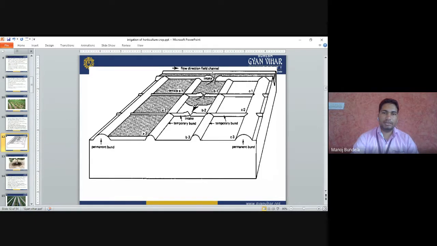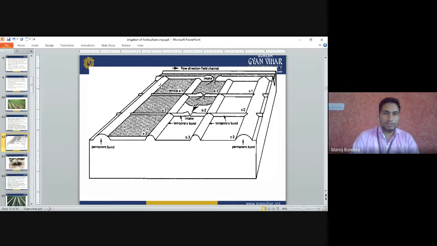And this is the intake of water. From this, the water will supply. From this, the first bed, the water will apply first carry, second carry, and third carry. So like this, we have to apply the water. So this is the permanent bund. This permanent bund we have to make from both sides of the field. From this permanent bund, water will continuously supply.